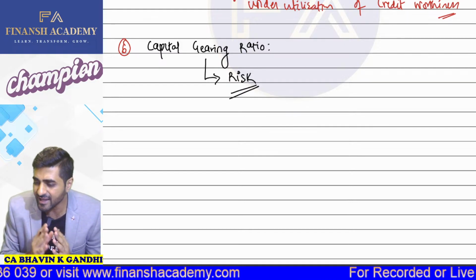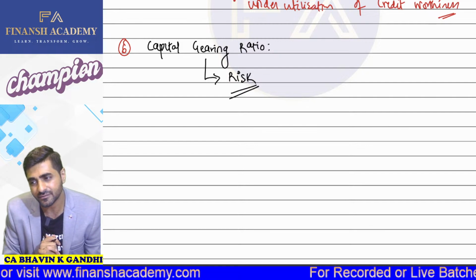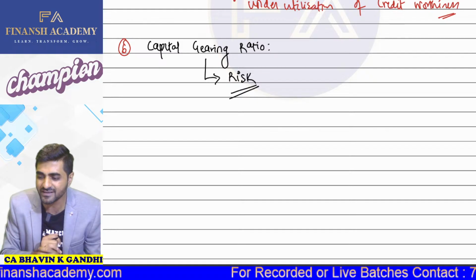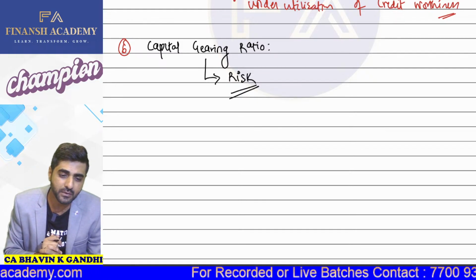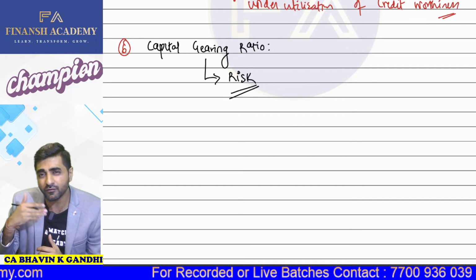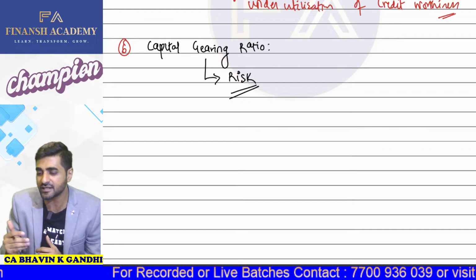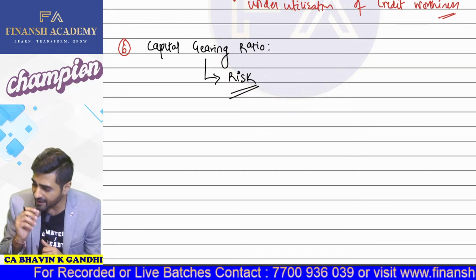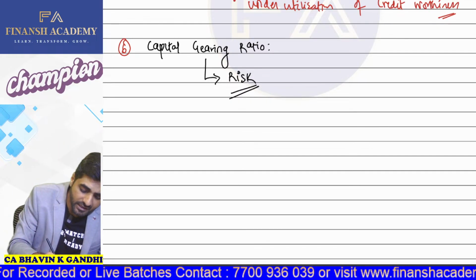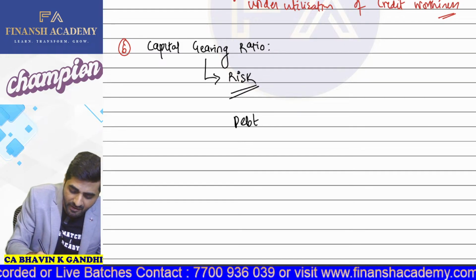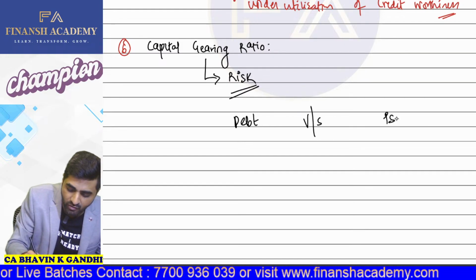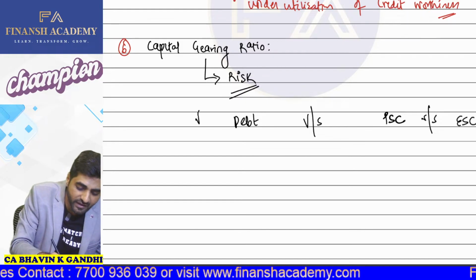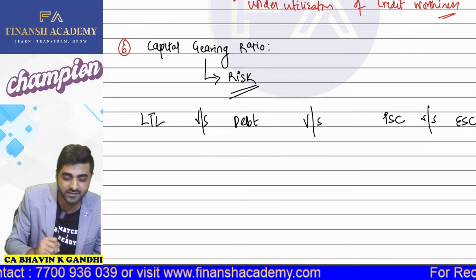Okay. So, think that, guys, you are a CFO of a particular company. And when you are a CFO of a particular company, always remember like this, that we are going to raise funds in a way where we can take the money from debenture holders, we can take the money from preference shareholders, we can take the money from equity shareholders, also we can take the money from banks, long-term loans.